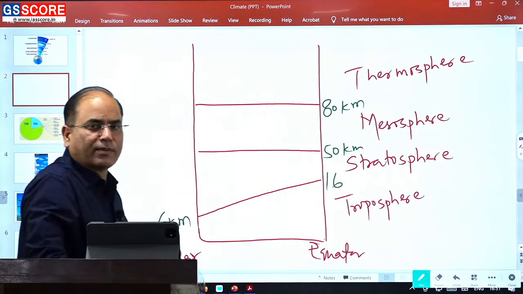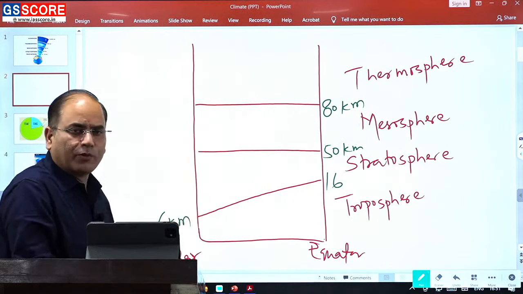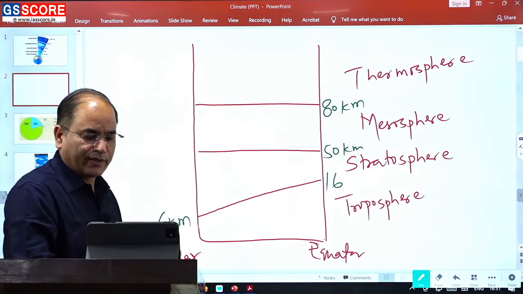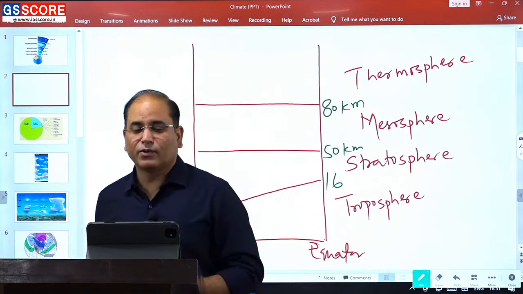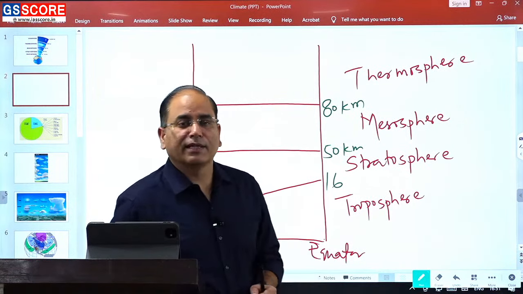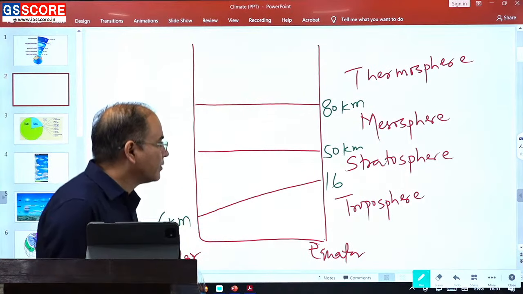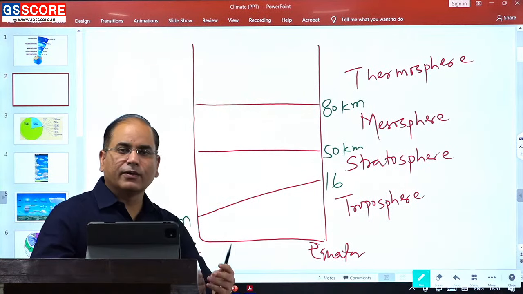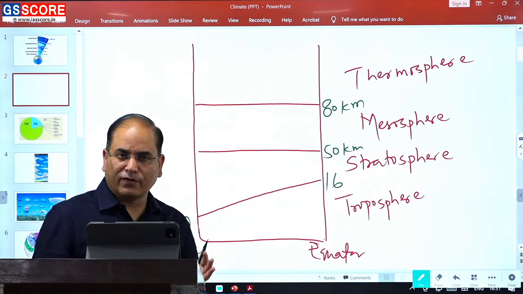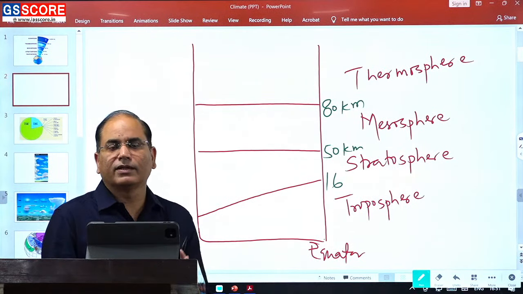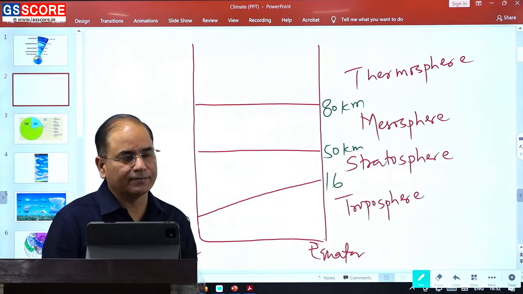Now, some quick points: troposphere is known for most of the atmospheric phenomena. So the majority of the atmospheric phenomena is very much limited to the troposphere, be it your cloud formation, be it your rainfall. All those things will be associated with the troposphere only.